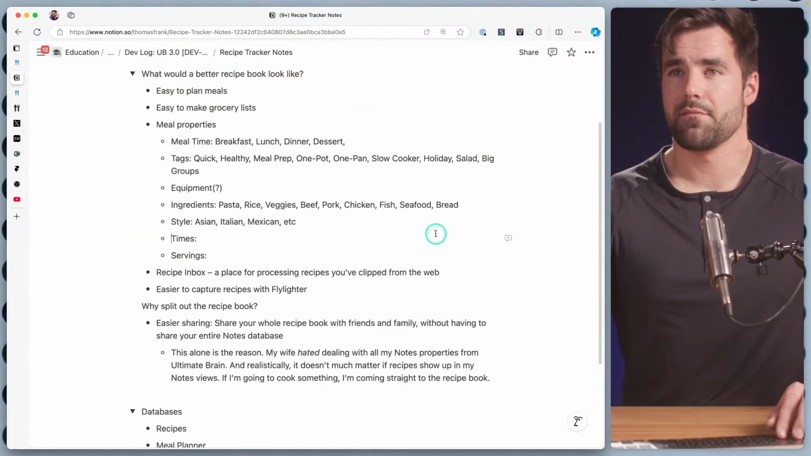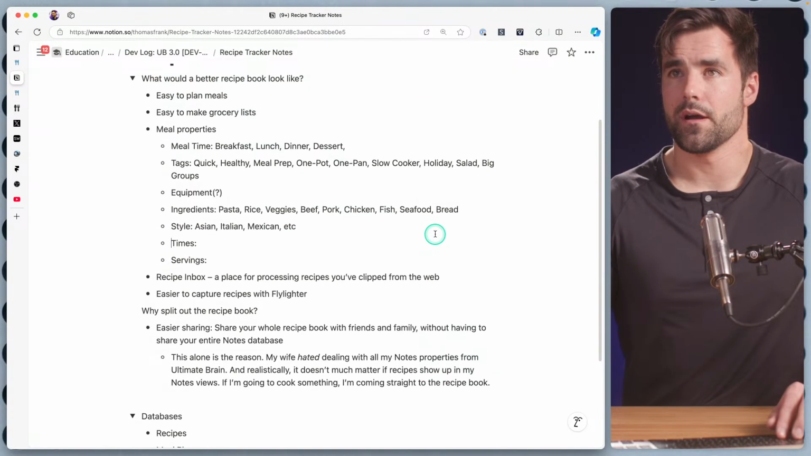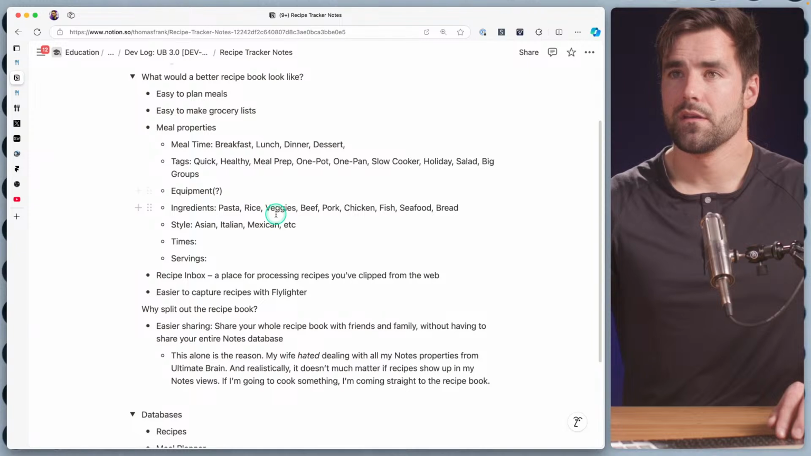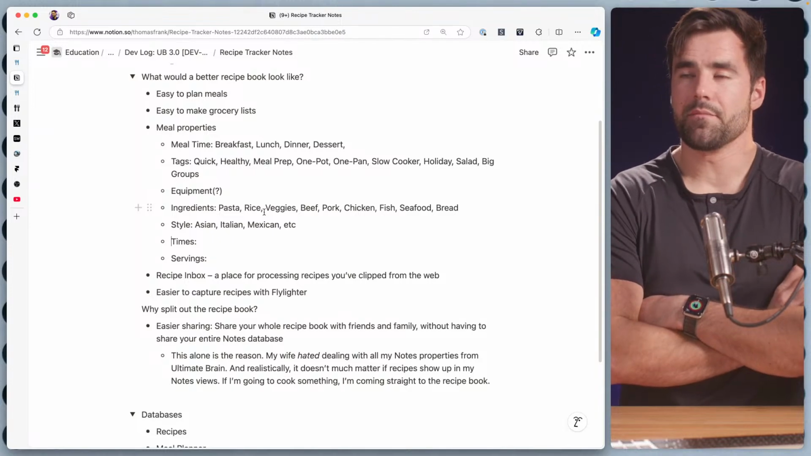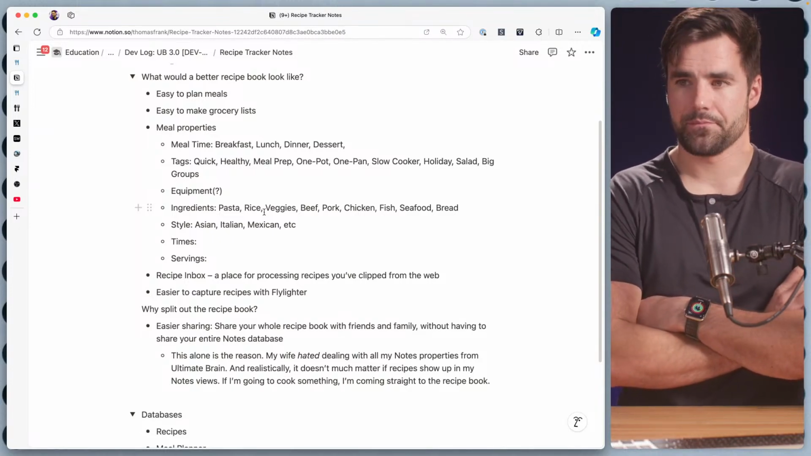I want to look one more time through our properties here. We had ingredients. We might want to add those later. Thinking through ingredients. Ingredients is something that could get really big really fast.